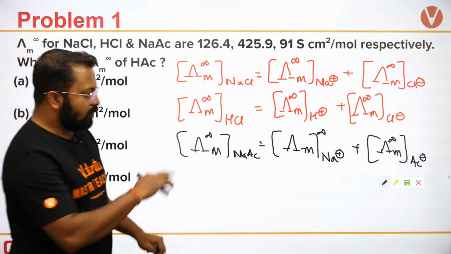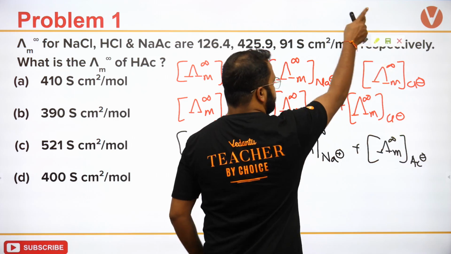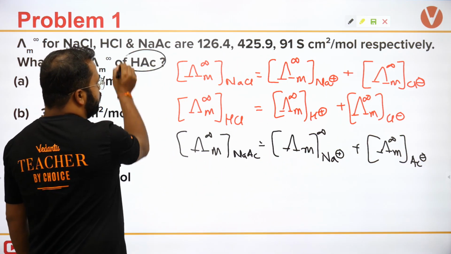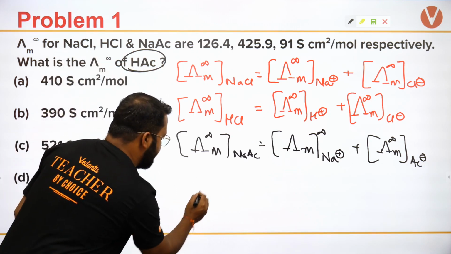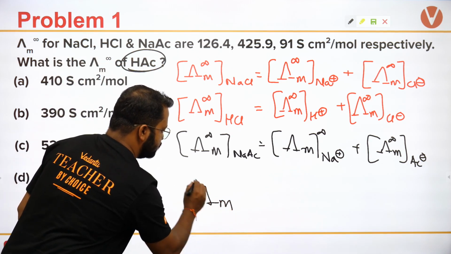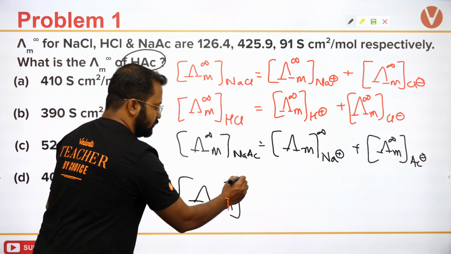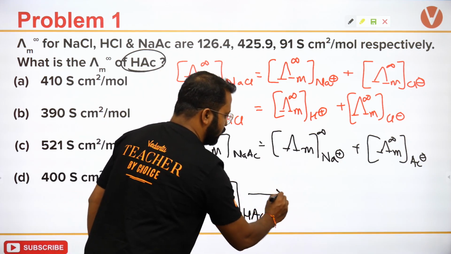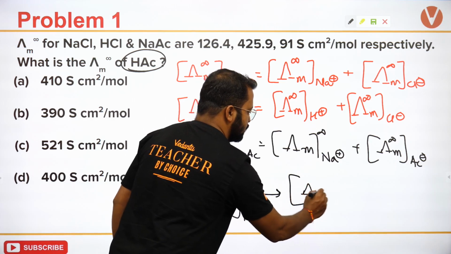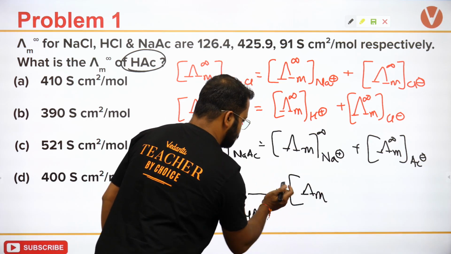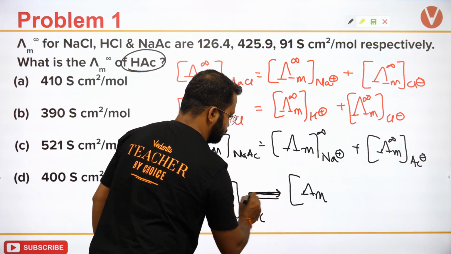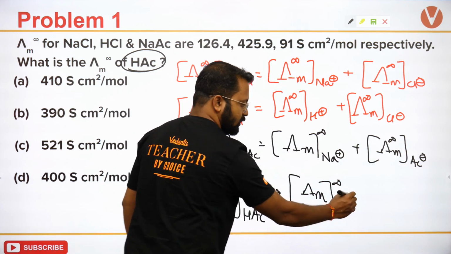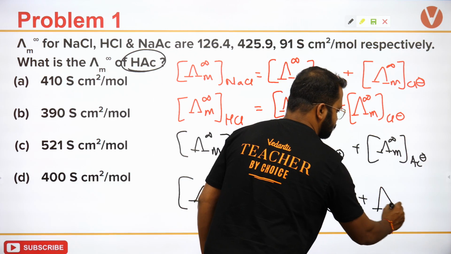Now remember, I have to calculate it for HAC. HAC would be written as infinity for H plus and acetate.